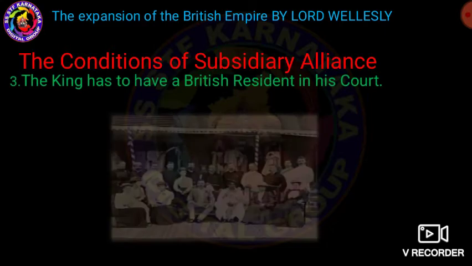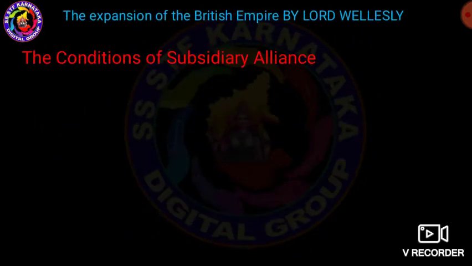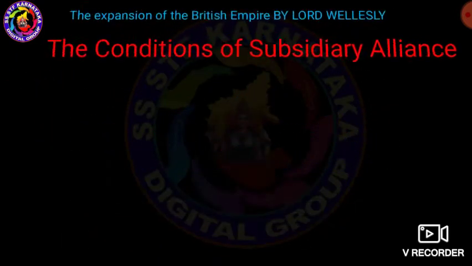Then third, the king had to have a British resident in his court. Fourth, the king could not appoint any Europeans without the permission of the British. Without the permission of the British, the head of the court, that is the king, could not appoint any other Europeans. That is a major condition.